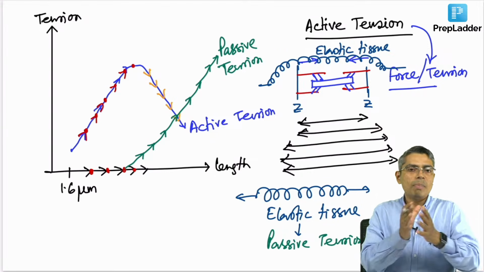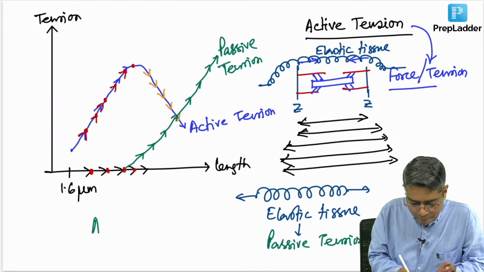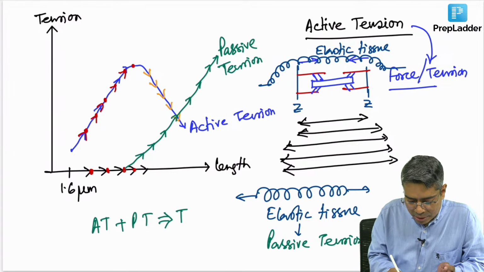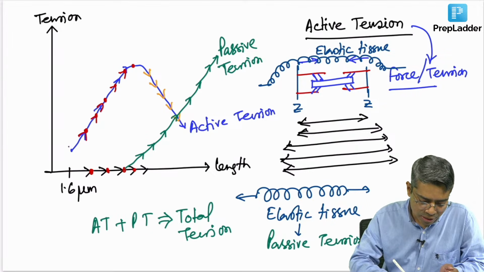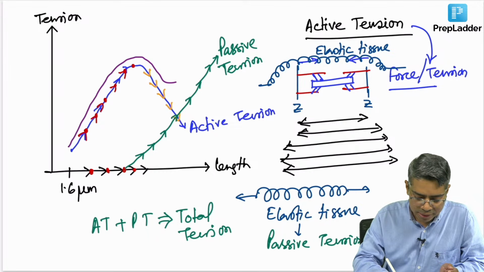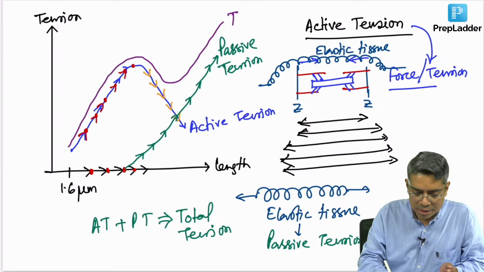And if you combine these two tensions, active tension plus passive tension, this is nothing but the total tension generated by the muscle. If you look at the total tension curve, it will follow the pattern like this, okay. So, this is the total tension curve.